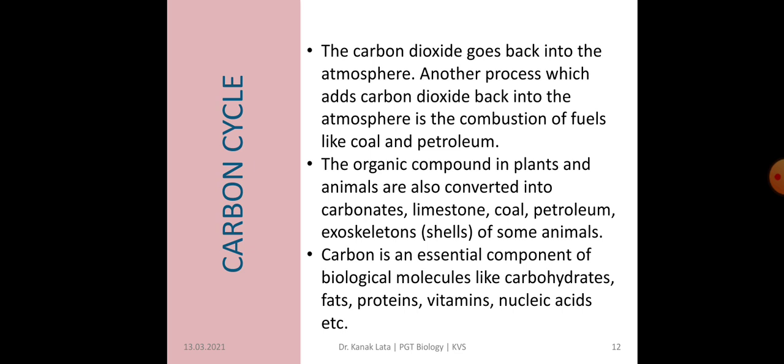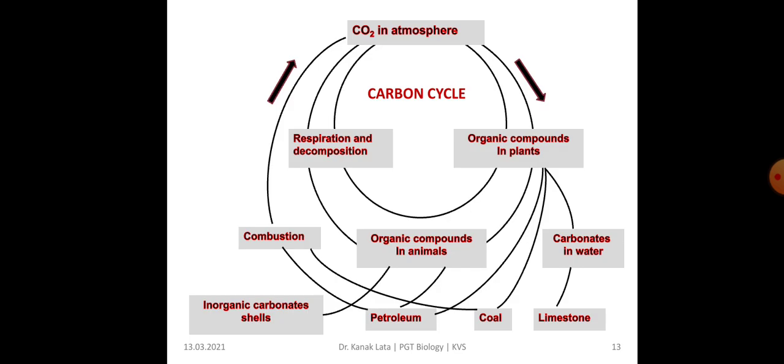So all these contain carbon. Carbon is an essential component of biomolecules like carbohydrate, fat, protein, vitamin, nucleic acid. All these contain carbon. Here you can observe the carbon cycle.